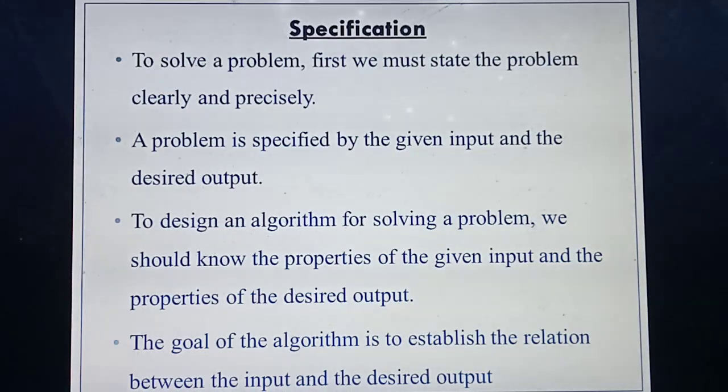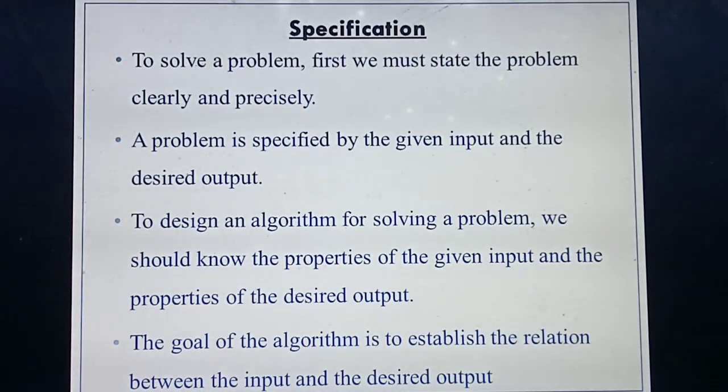Next you need to define what the properties of the input are, and also what the properties of the output are. First you define the properties of the input, then you define the properties of the output. But what's the main aim of this algorithm? At last you need to define the relation between the input and output. What's the main goal of this algorithm? You should define the relation between the input and the desired output. Okay, understood what I mean by specification?